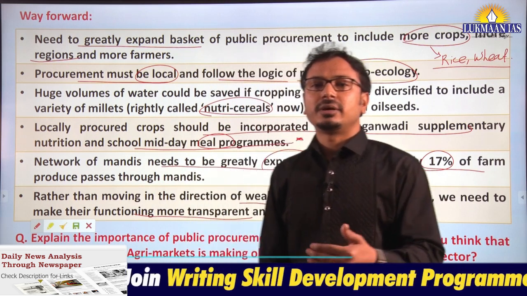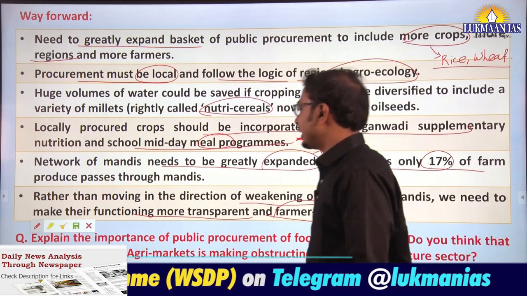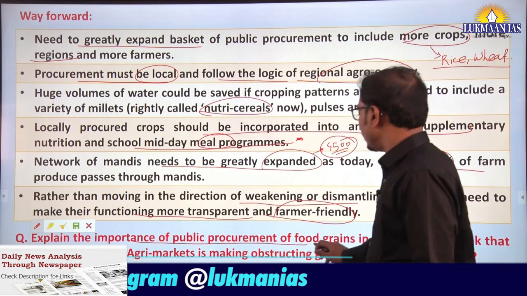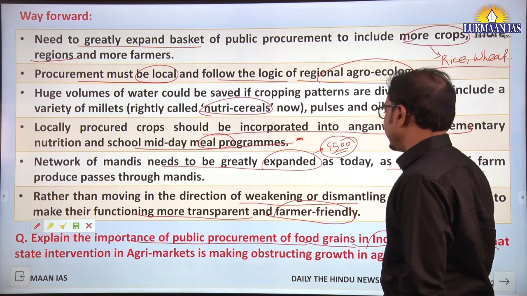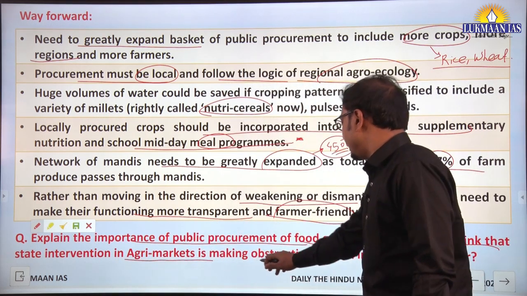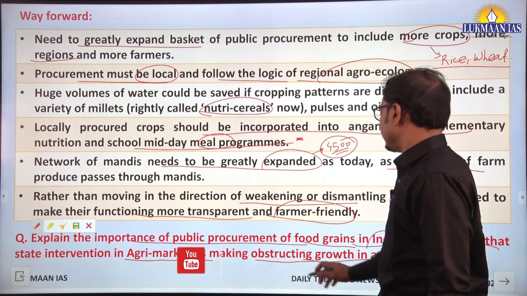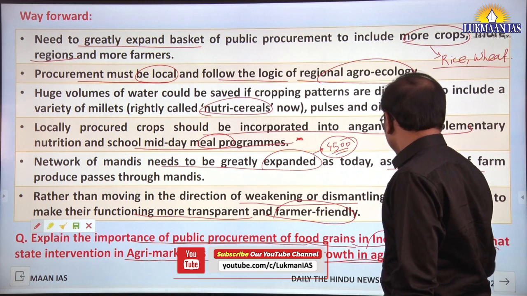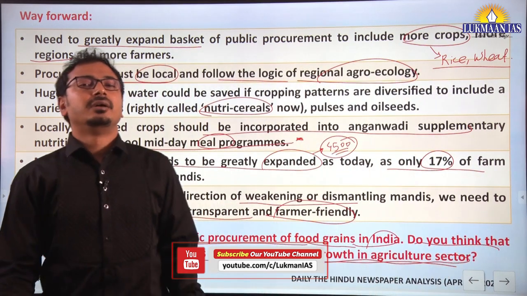You can discuss in this manner. What kind of question can we expect here? Explain the importance of the public procurement program of food grains in India. Do you think that state intervention in agri markets is obstructing growth in the agriculture sector? So you have to give the arguments here.